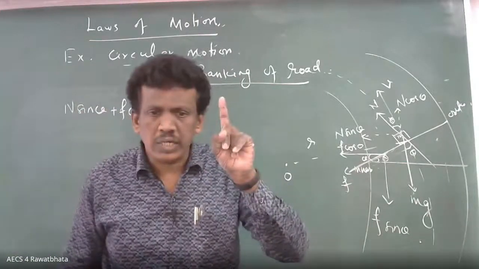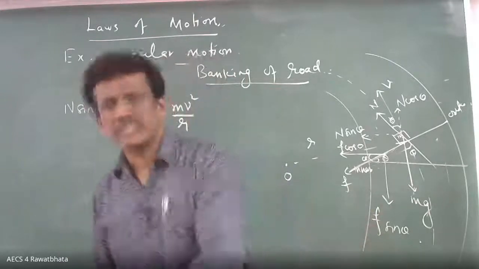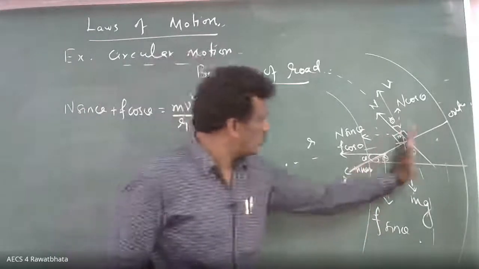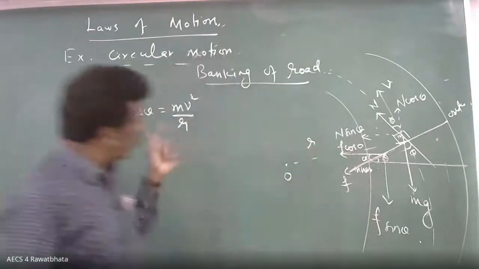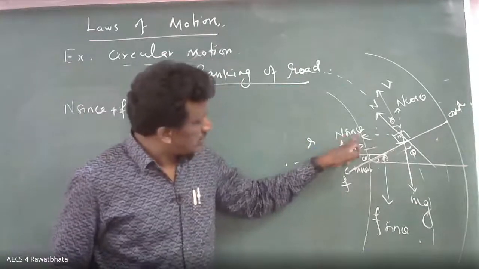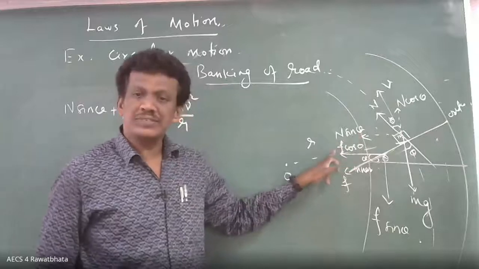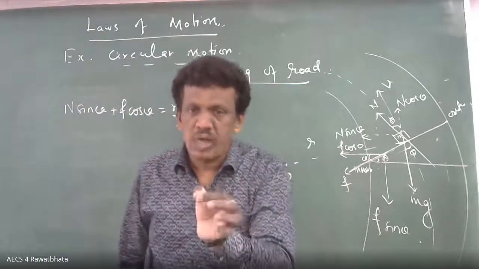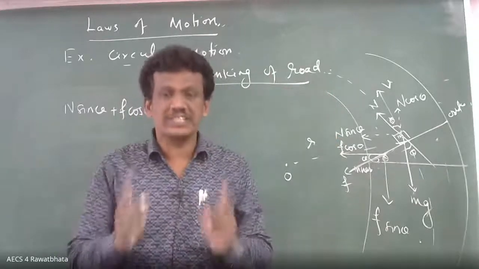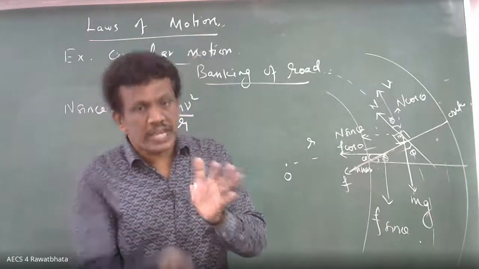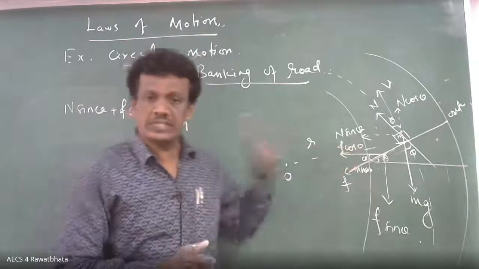In the previous case, directly only friction provides centripetal force. But now which ones act towards the center? These two components, the sum of these two, both normal reaction and friction. Previously only friction was there. Now the angle of banking also provides centripetal force. Very interesting result. Naturally your speed can be increased because an additional factor is involved.